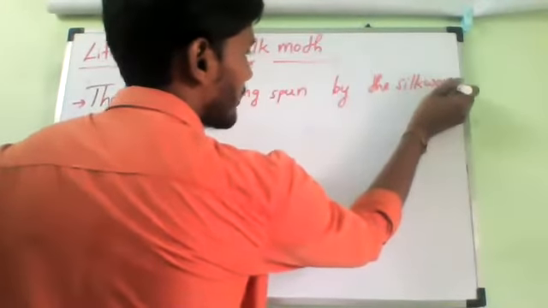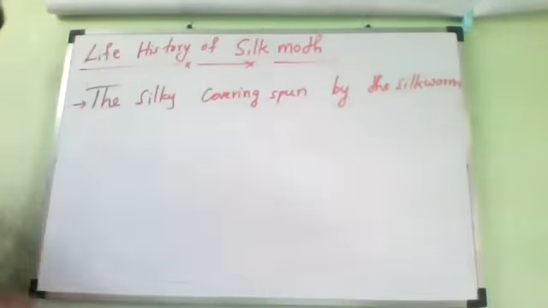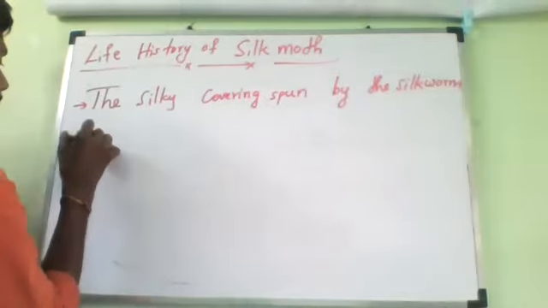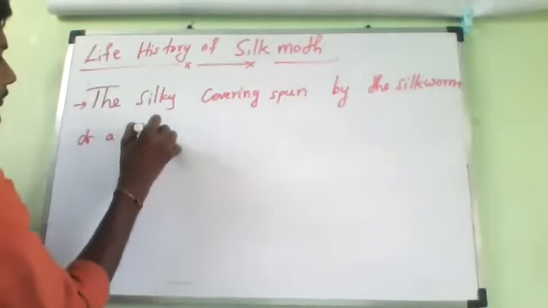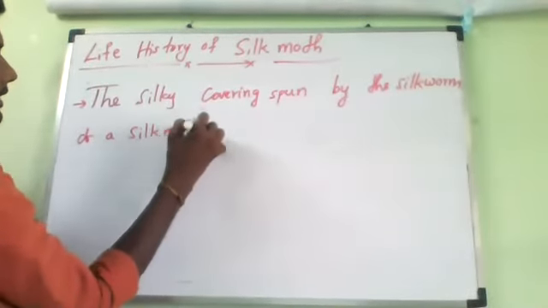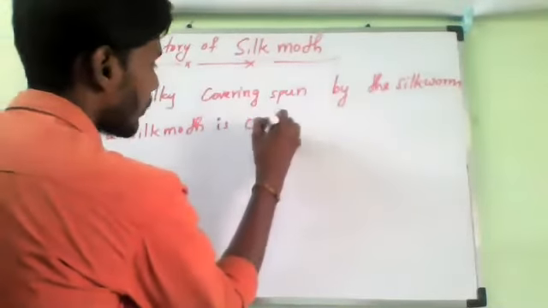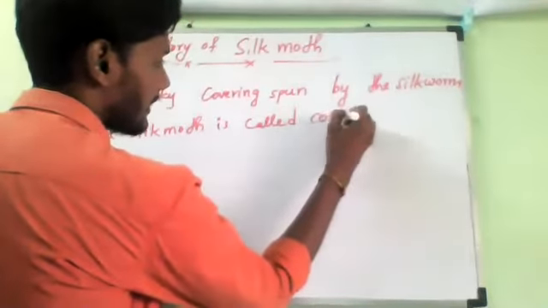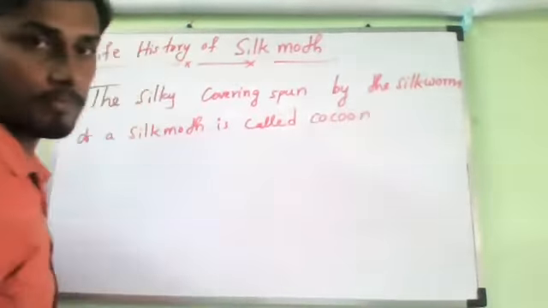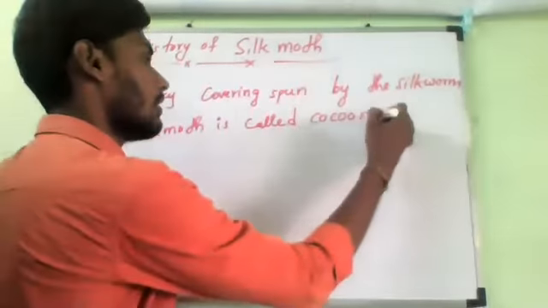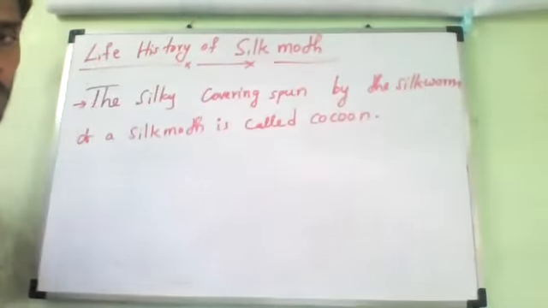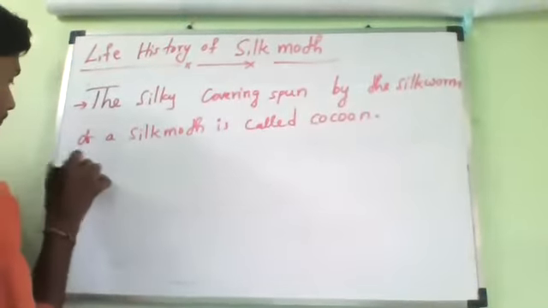The silky covering spun by the silkworm. What should we call this one, Hari? It will start with a C. Cocoon. The silky covering spun by the silkworm, of a silk moth, is called cocoon. Okay. Note it down. Hurry.